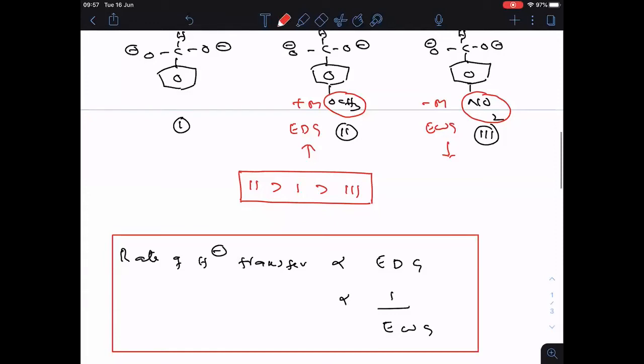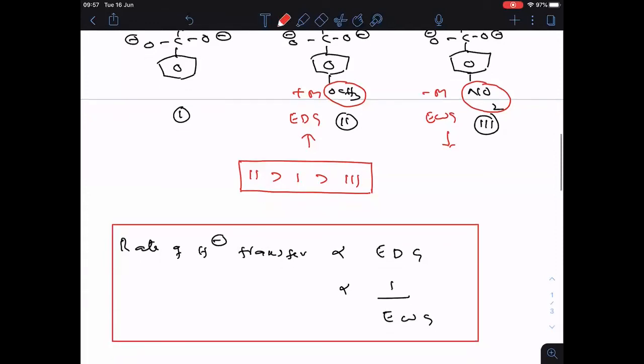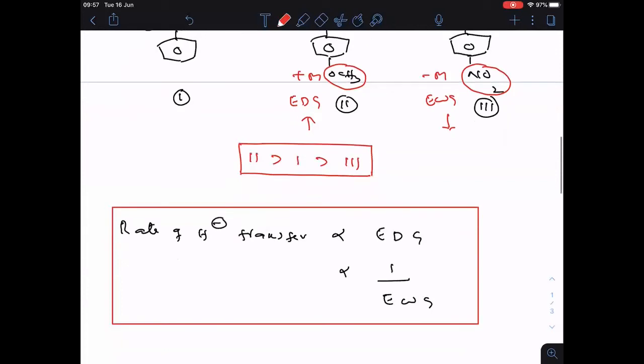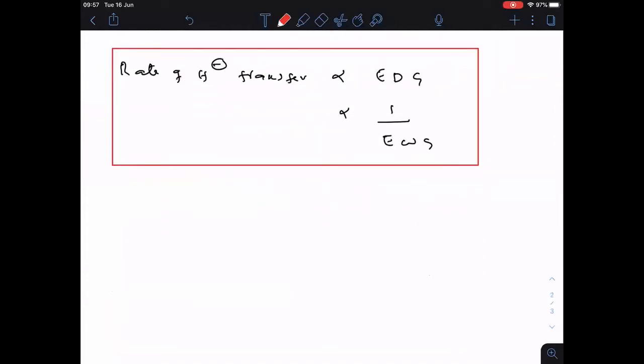Completed? So this is about the self-Cannizzaro reaction, whatever we discussed till now, and about the hydride transfer. Clear? Now we are going to enter into the crossed Cannizzaro reaction.